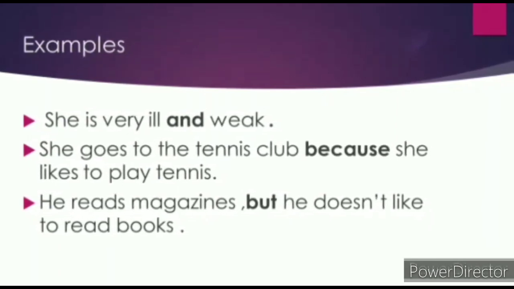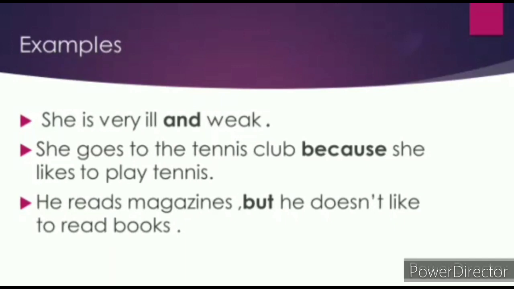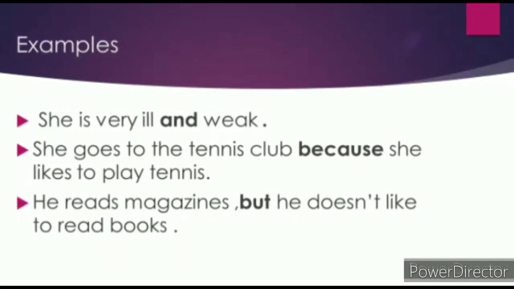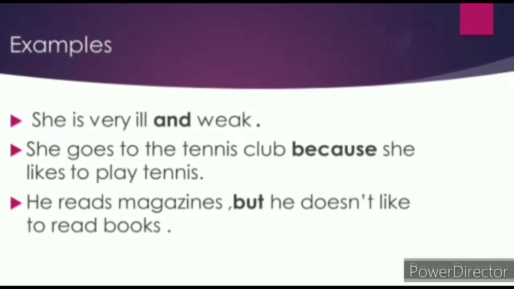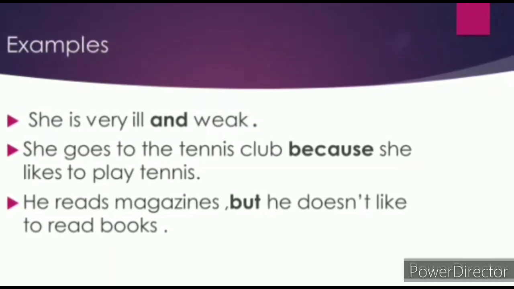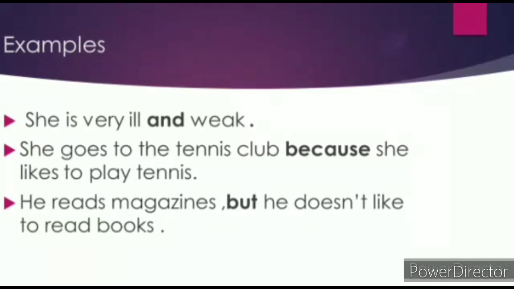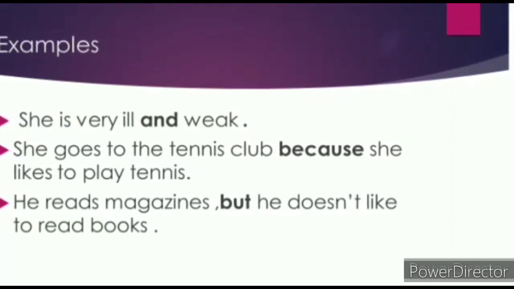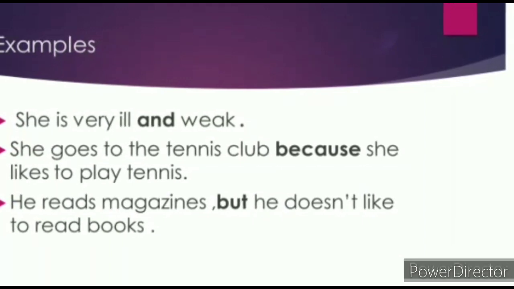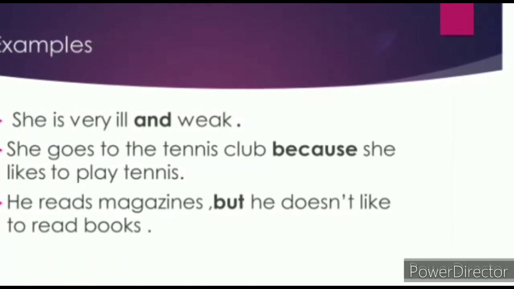Here the conjunction is because. You can define because as a cause. It is showing a cause. So it shows cause. Now the third one, he reads magazines but he doesn't like to read books.